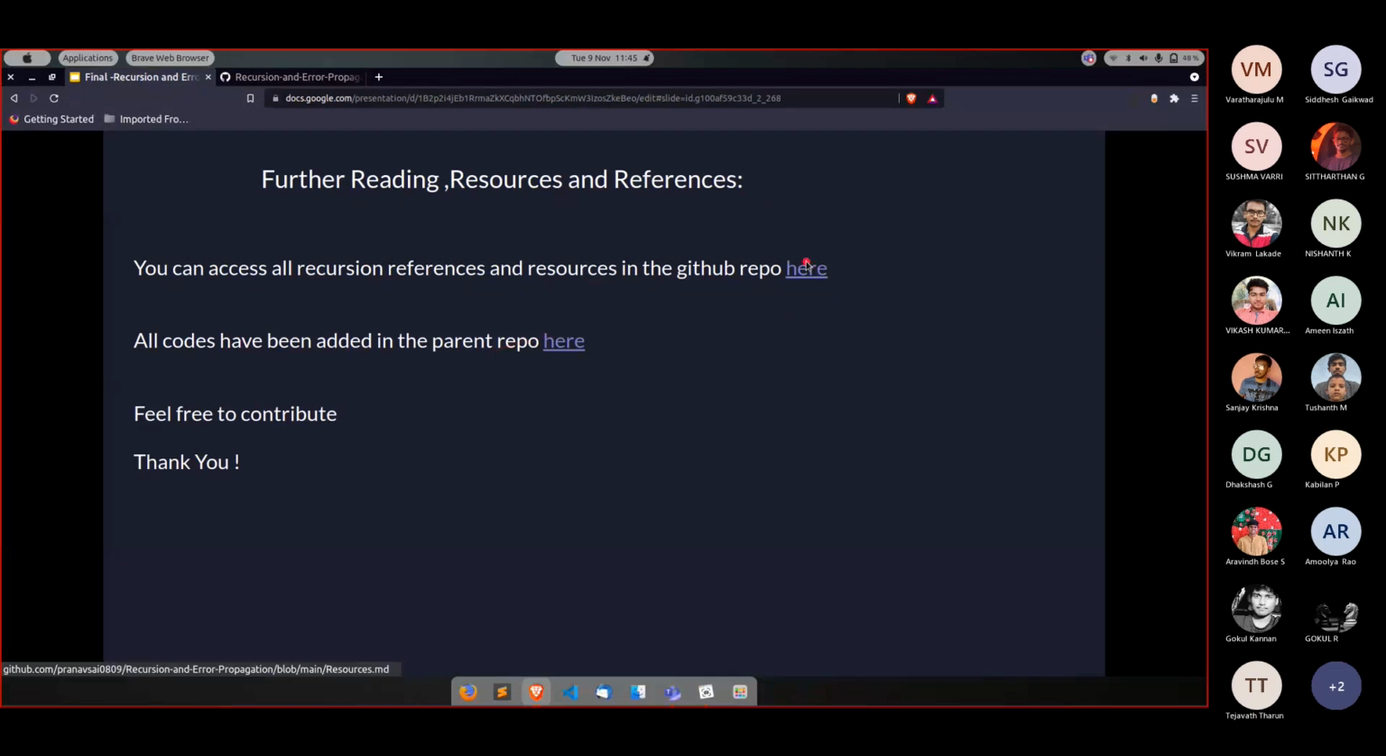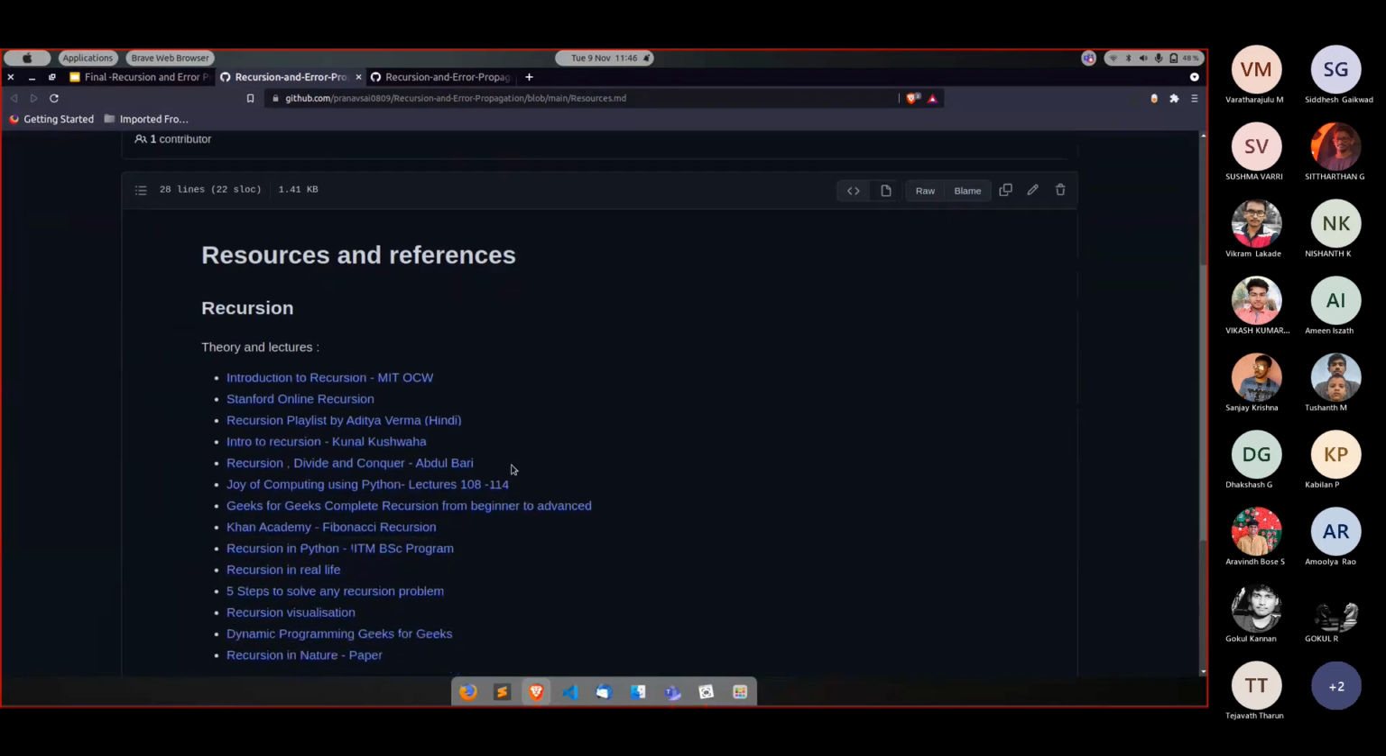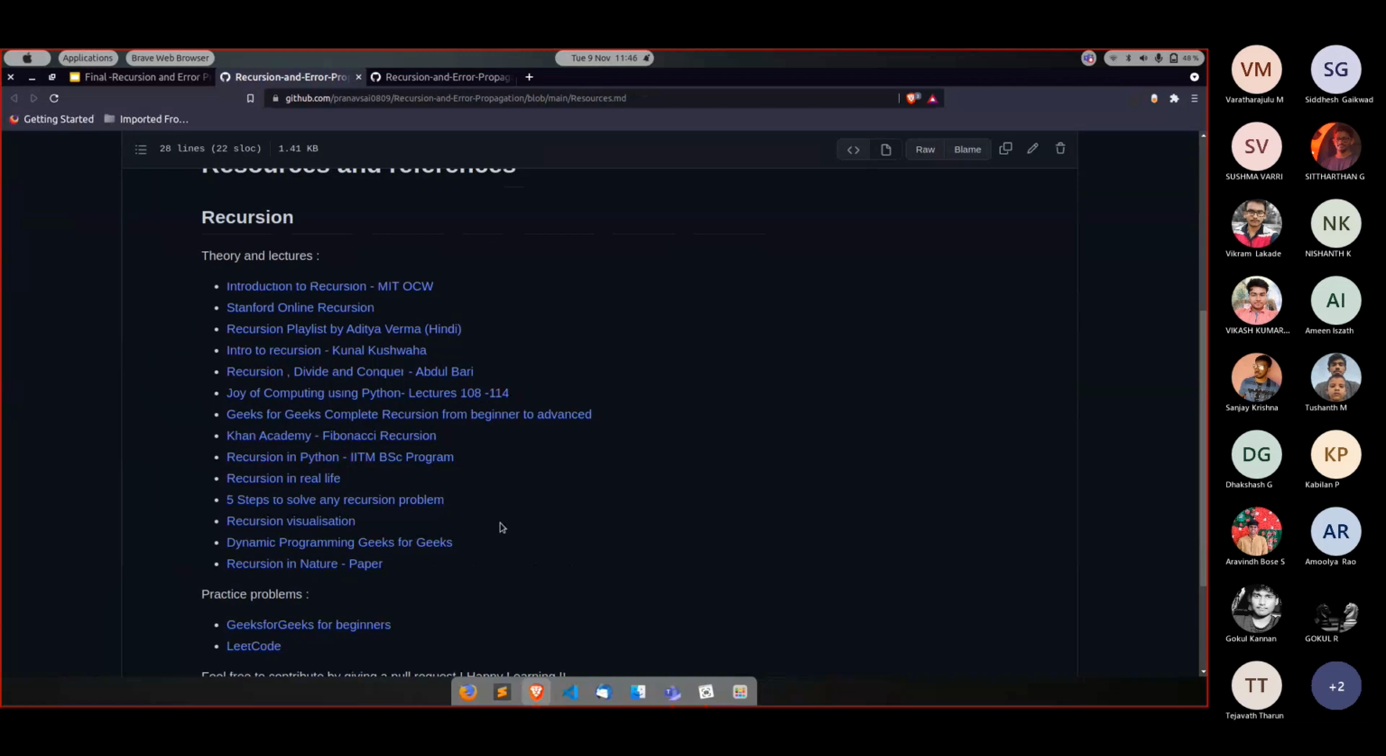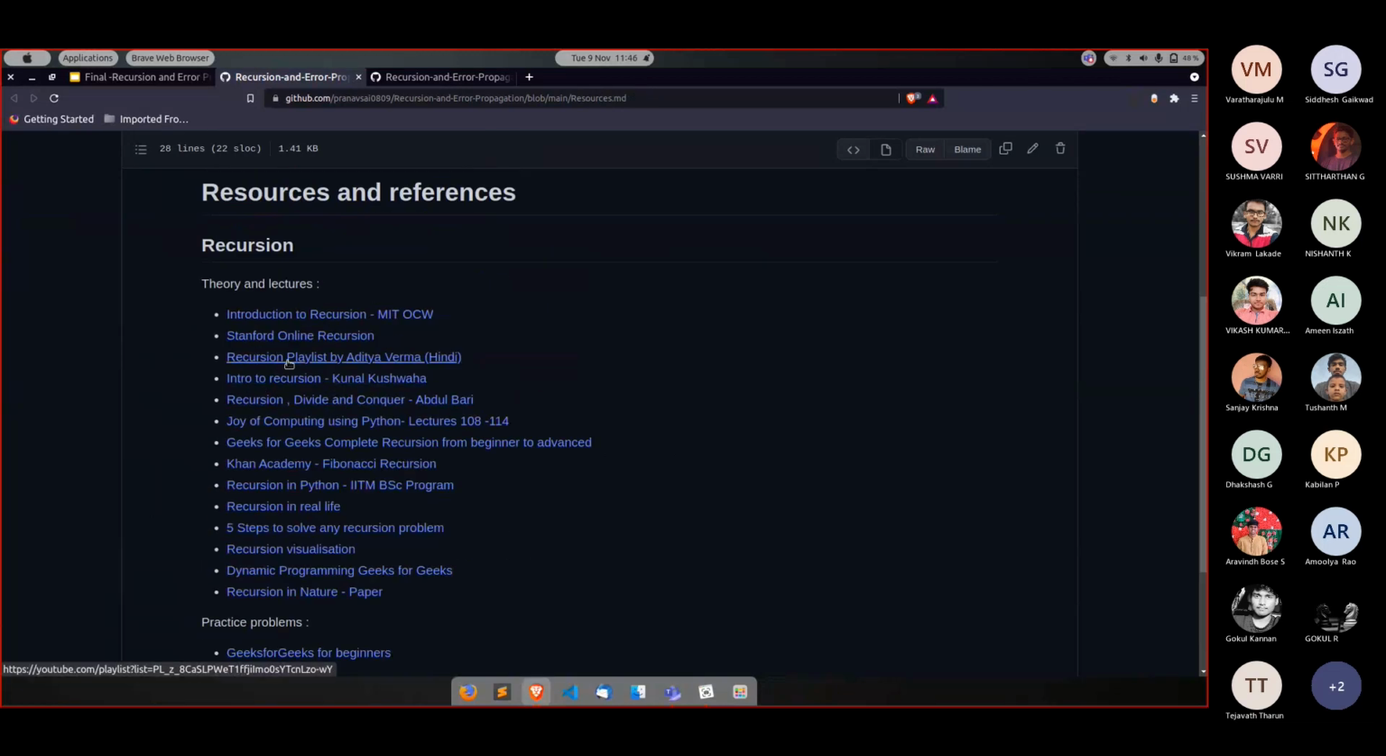And also, whatever resources you want to use to continue further, I have compiled all the great resources. I would personally recommend this recursion playlist by Aditya Verma. The only drawback is it's in Hindi. So if you don't understand Hindi, I have compiled a few good English resources also, by MIT, Stanford, Abdul Bari and a lot of other people. You can surely check out those also.